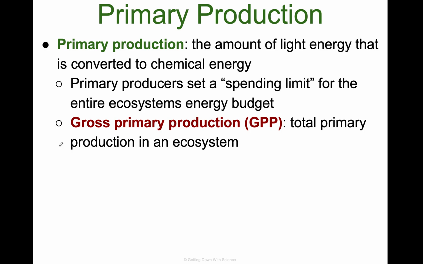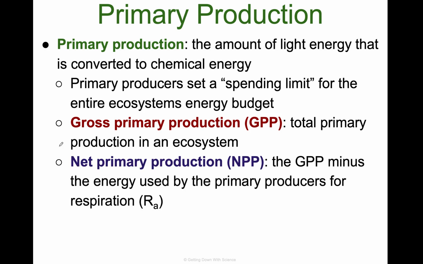Gross primary production is the total primary production in an ecosystem. Net primary production is GPP minus the energy used by the primary producers for respiration. Don't worry too much about these. Just know that your gross primary production is everything together. Your net primary production is everything together minus what we took to get here.